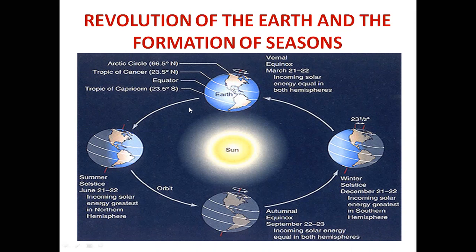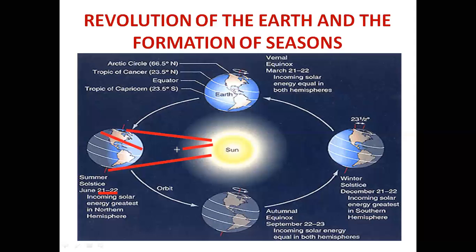Let me tell you about the day 21st June. You can see the northern hemisphere has vertical sun rays and the southern hemisphere is far away from the sun. The northern hemisphere is inclined toward the sun. The Tropic of Cancer has vertical sun rays, so this area will have maximum sun rays and maximum heat, है ना?